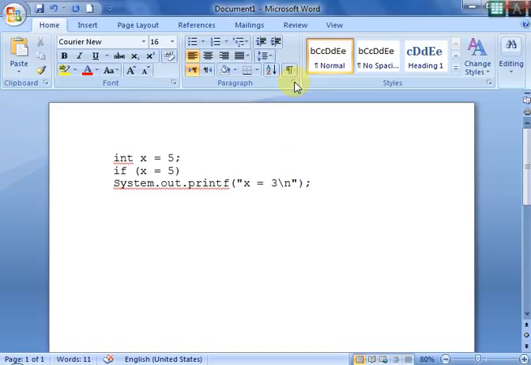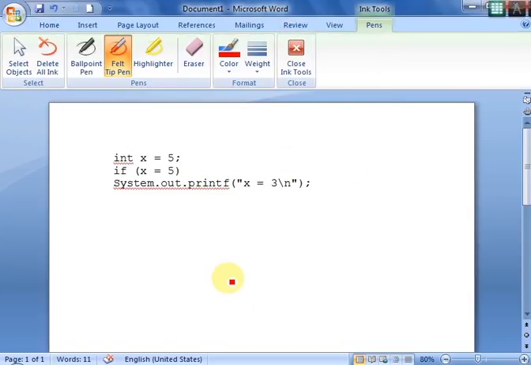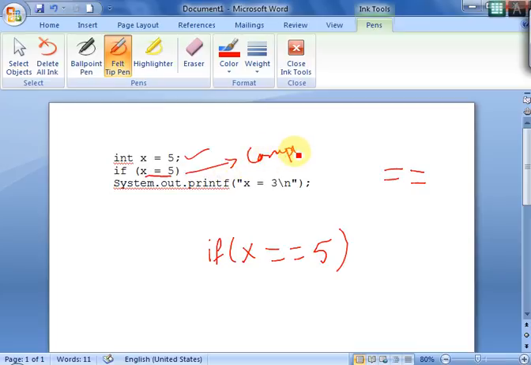Now in this code, what are the errors? Where is the error in this code? You can see the first line says int x is equal to 5. It's okay, there is no error in this one. And then if x is equal to 5. Now here there is an error in if x is equal to 5, because here it is a comparison. For comparison we use double equal, not single equal. So here it should be if x double equal 5, and this comes under the compilation error.